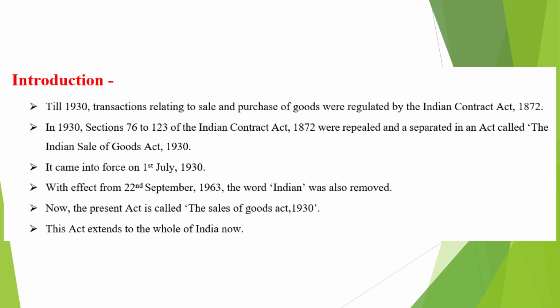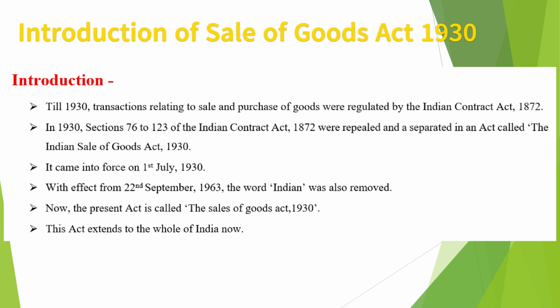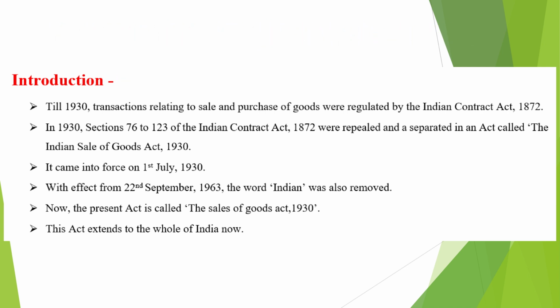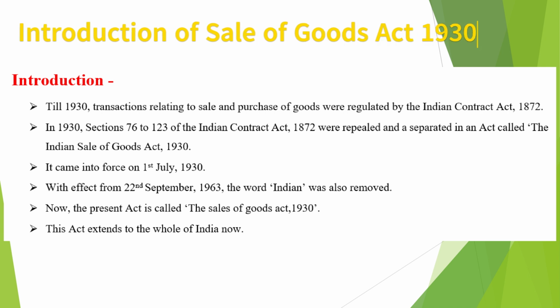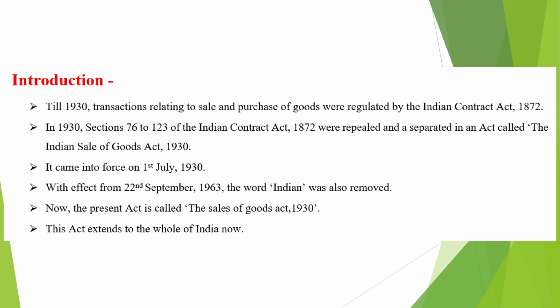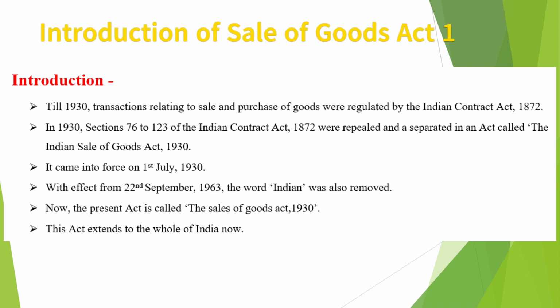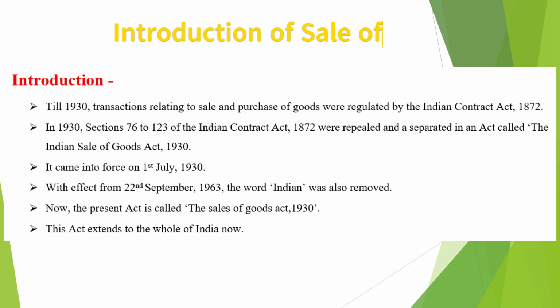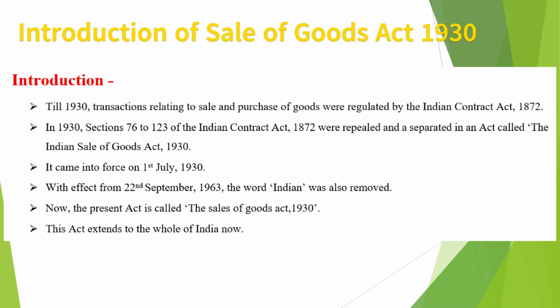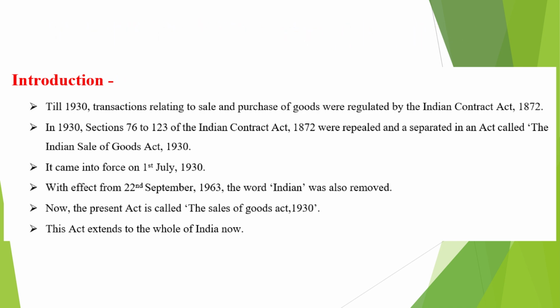Till the year 1930, transactions relating to the sale and purchase of goods were governed by the Indian Contract Act, 1872. However, in 1930, Sections 76 to 123 of the Indian Contract Act were repealed, and a separate legislation was introduced known as the Sale of Goods Act, 1930. This act came into force on 1 July 1930. Later, with effect from 22 September 1963, the word Indian was removed from its title. Today, it is known simply as the Sale of Goods Act, 1930, and it extends to the whole of India.